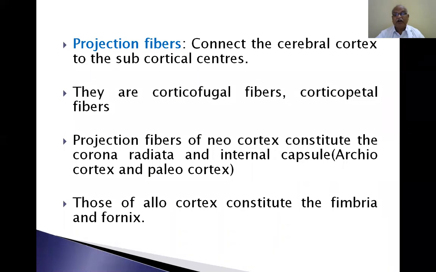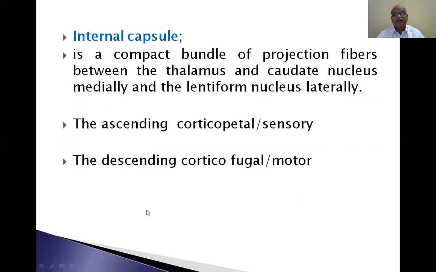Projection fibers of neocortex constitute the corona radiata and internal capsule, whereas those of allocortex, archicortex and paleocortex, constitute the fimbria and fornix.